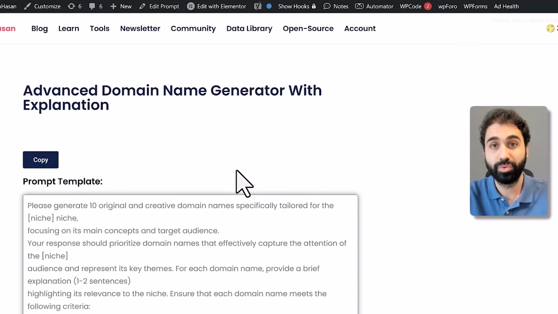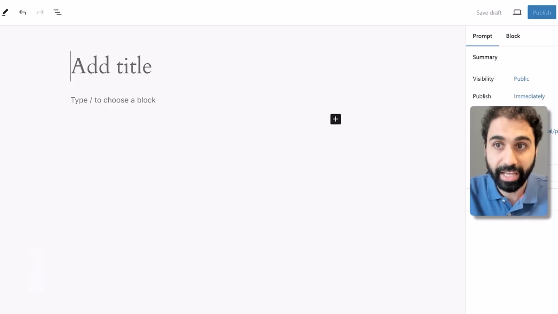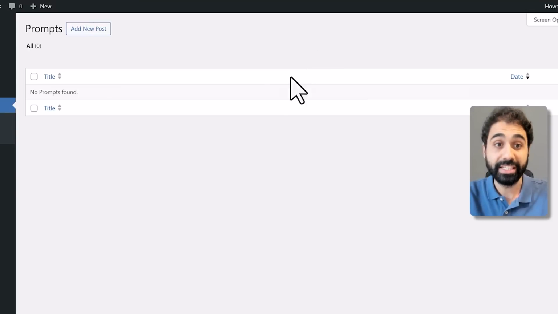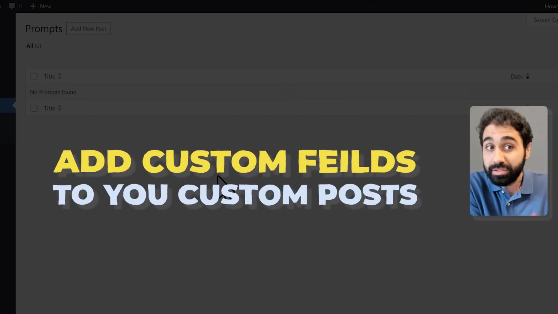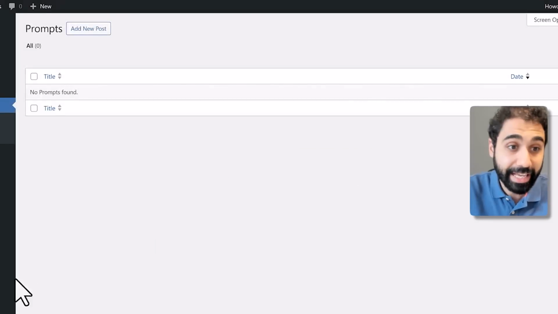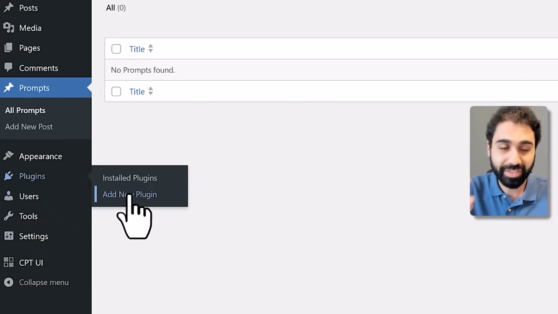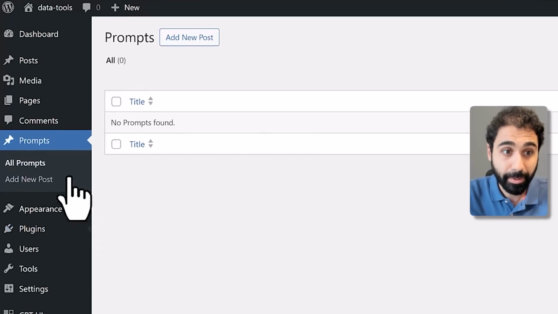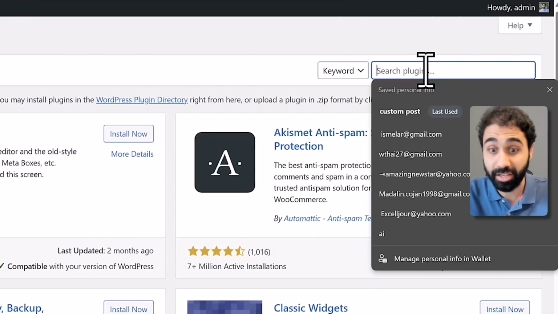So how do we do this? Again, to our WordPress dashboard, what you will do is add custom fields to your custom post type. Again, to plugins. Don't worry if there are some new terms here. You'll understand everything with this practical example. So now we have the custom post type, prompt. Now we need to add custom fields.